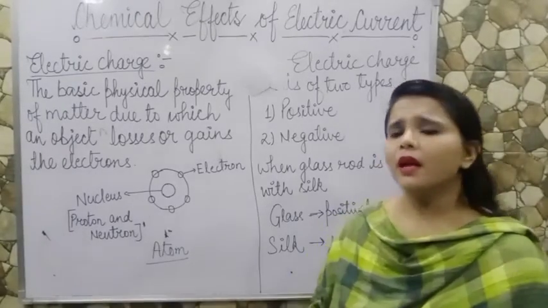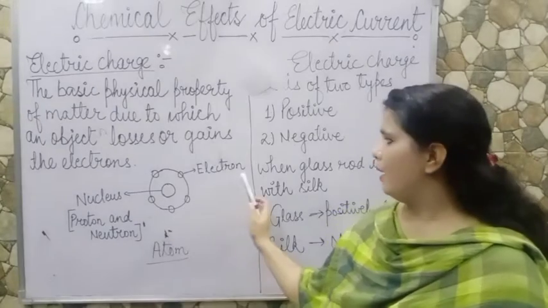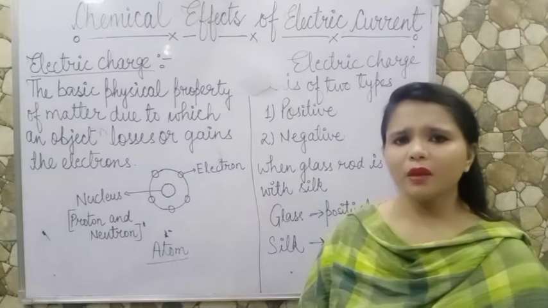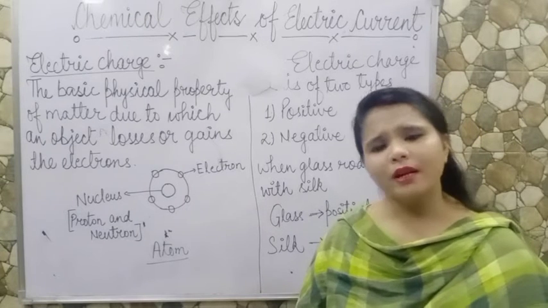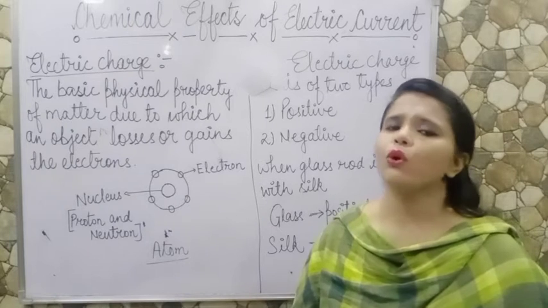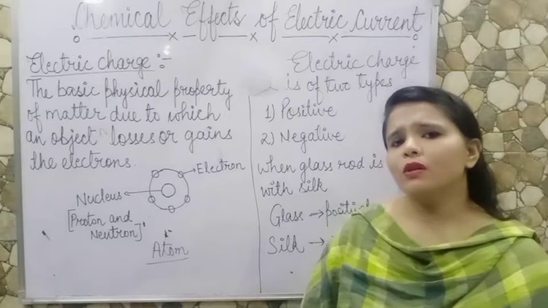An atom has a fixed number of protons and electrons and they are the same in number. Means if an atom has 10 electrons, it should have 10 protons also, because an atom is neutral.